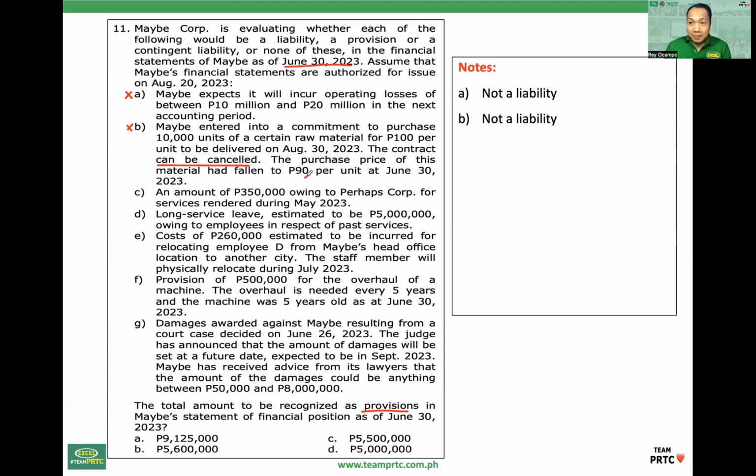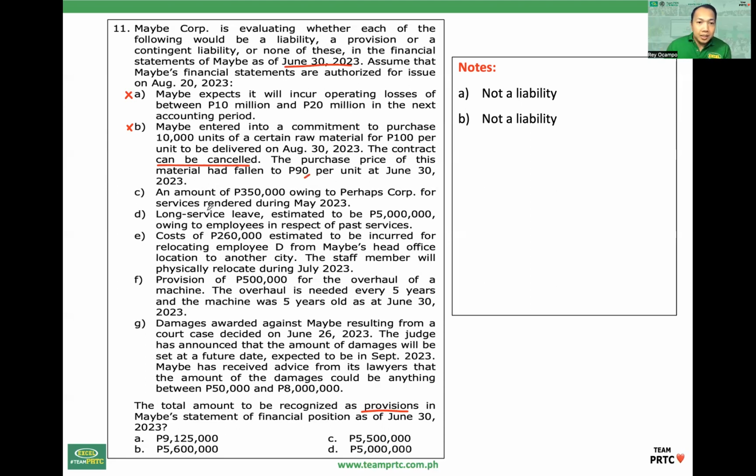Kung non-cancelable sana yan, at nag-decrease yung price, i-account yan as provision for onerous contract, loss on purchase commitment. Liability yan, provision yan, kung yan ay non-cancelable. Kaya lang, cancelable, it can be avoided. Exclude. Not a liability.